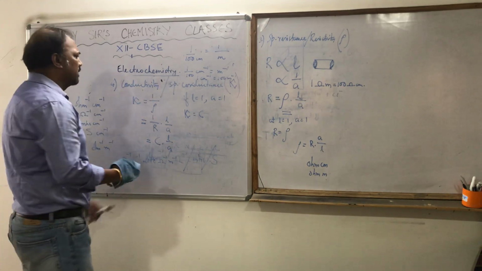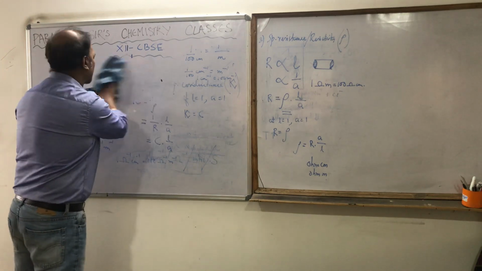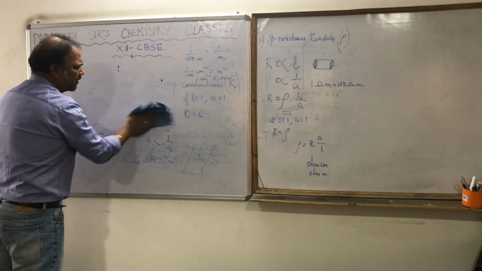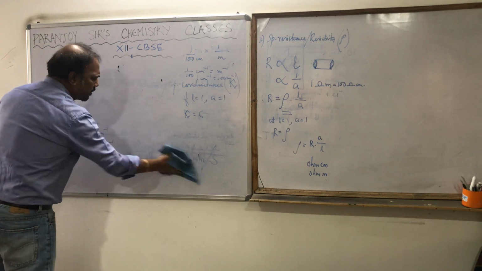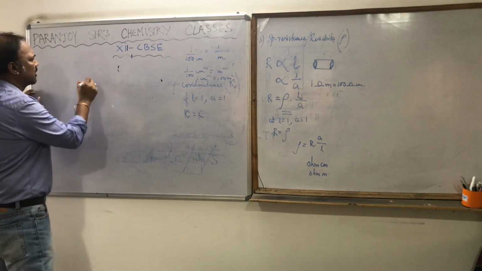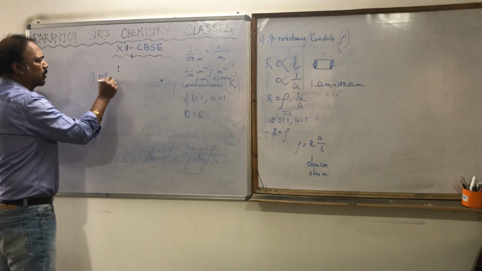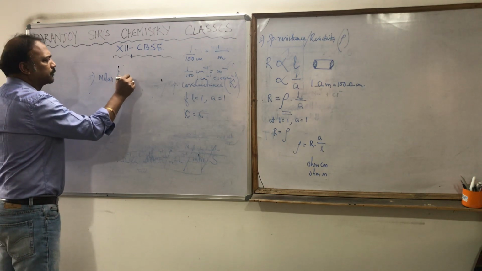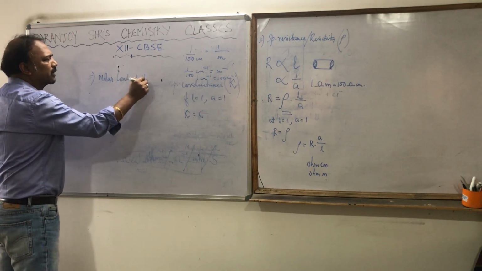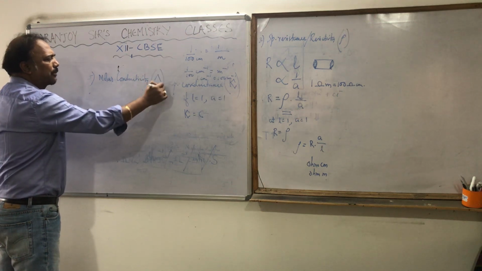Okay, now the last term for today we are going to know is the molar conductivity. That is number 5, molar conductivity, which we denote by lambda, and this lambda is actually capital lambda.